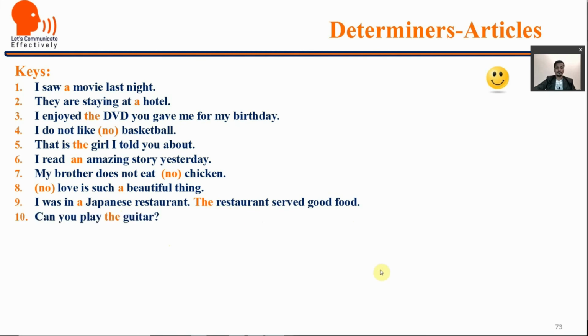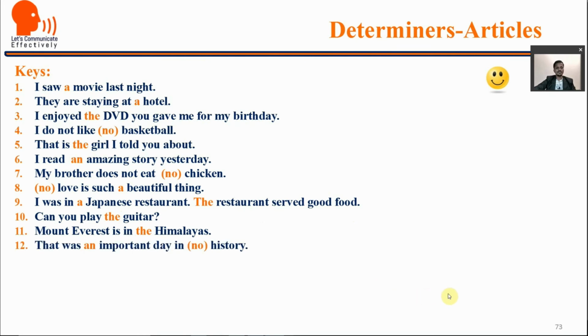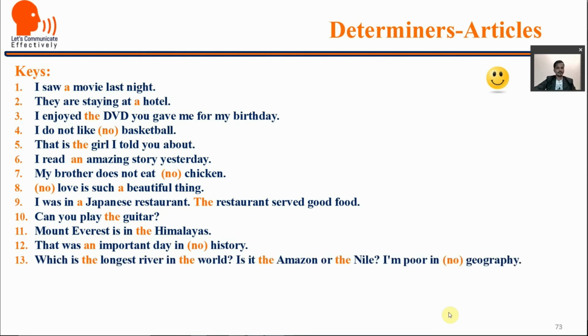Can you play the guitar? So the instruments always take the before them. Mount Everest is in the Himalayas. That was an important day in history, not in the history. Which is the longest river in the world? Is it the Amazon or the Nile? I am poor in geography. Everywhere the is used because we are talking about the specific and one, like which is the longest river in the world, the Amazon or the Nile.